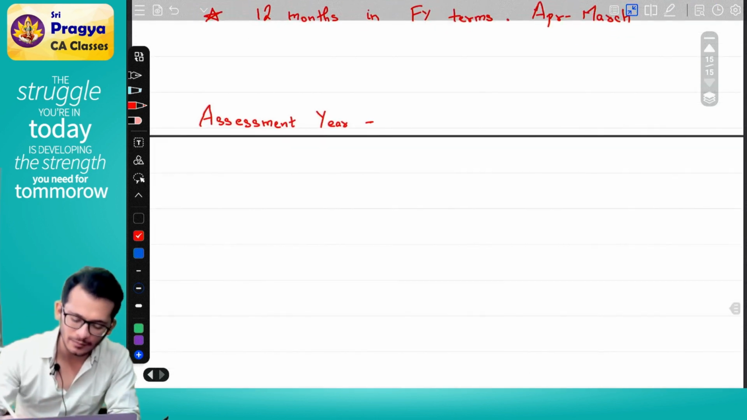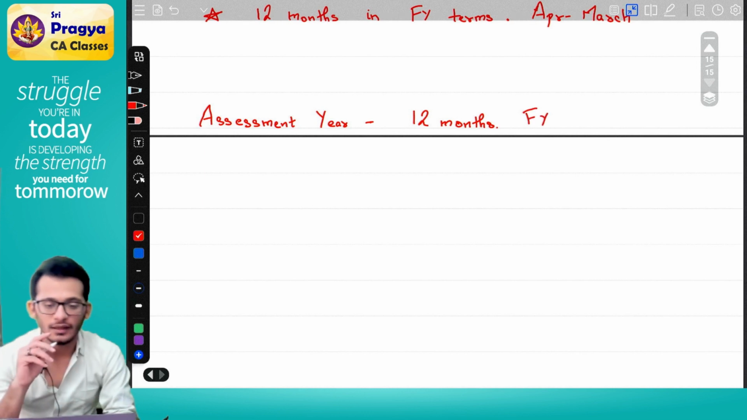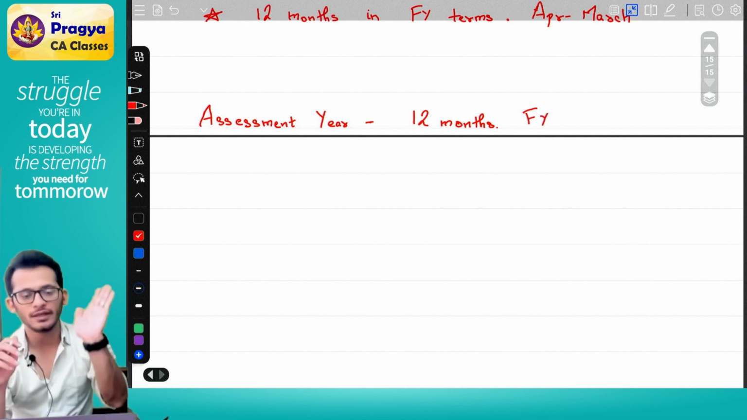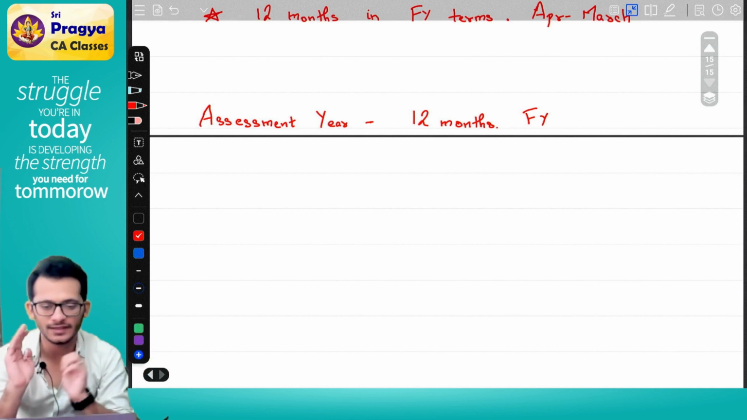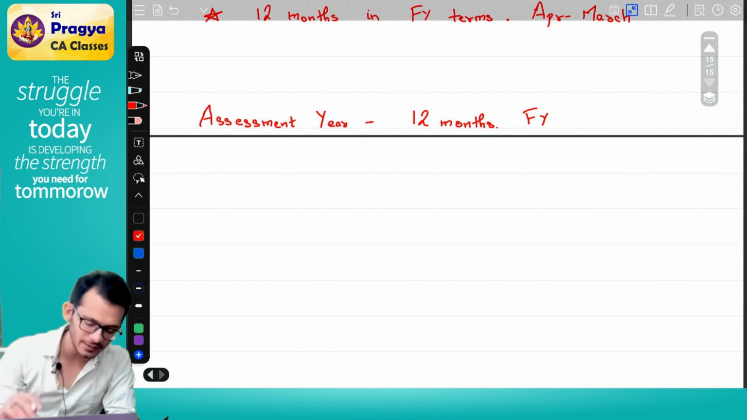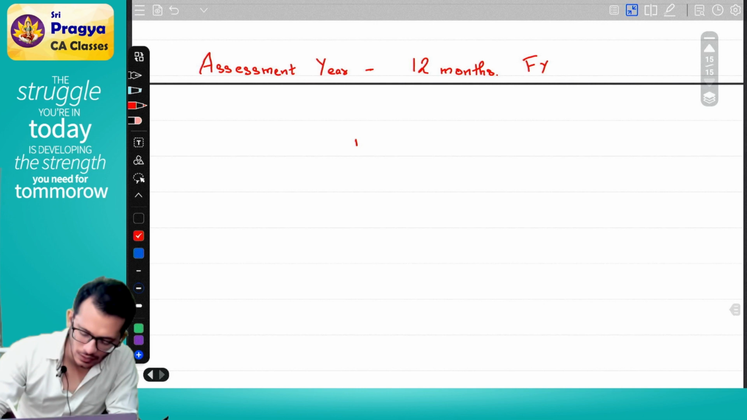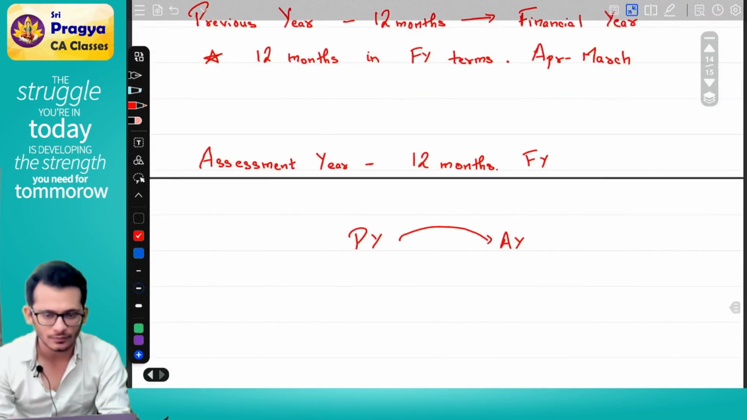For how much period is the assessment year? Same 12 months. And same financial years. Now, if you notice, you earn income in one year, you pay tax in the next year. Which means the assessment year will come later or the previous year will come later? The assessment year will come later. So you earn an income in the previous year, and you pay tax on that in the assessment year. Both are financial year terms.